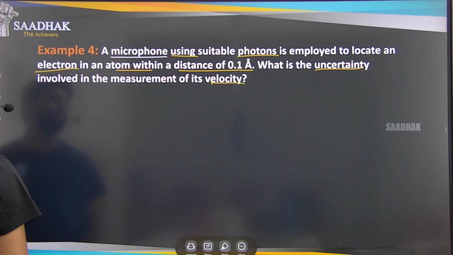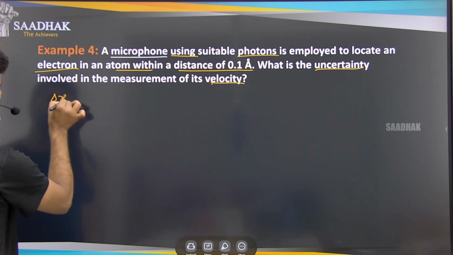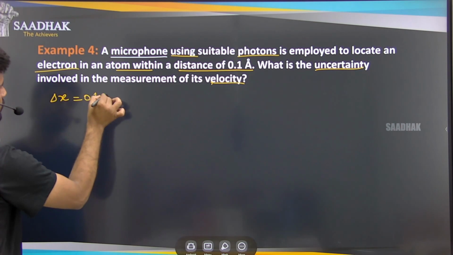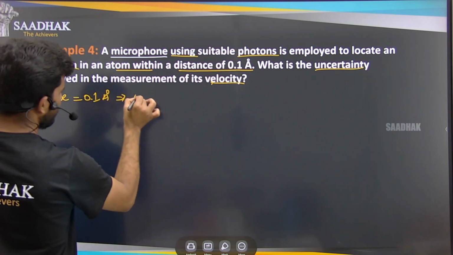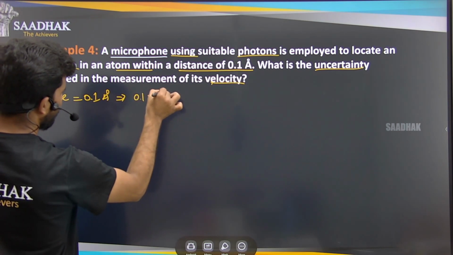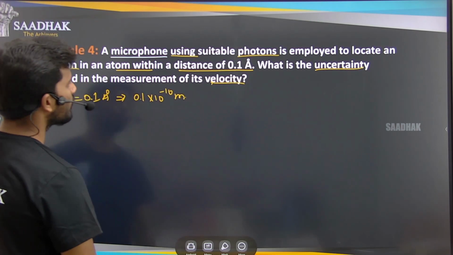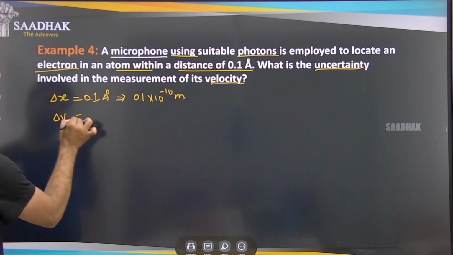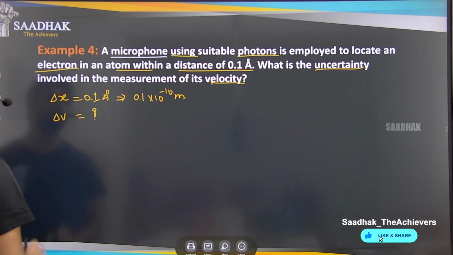The distance is given, that is nothing but the uncertainty in the position, 0.1 angstroms. If we change it into meters, that will be 0.1 into 10 to the power of minus 10 meters, right? And we have to find out what this V is.